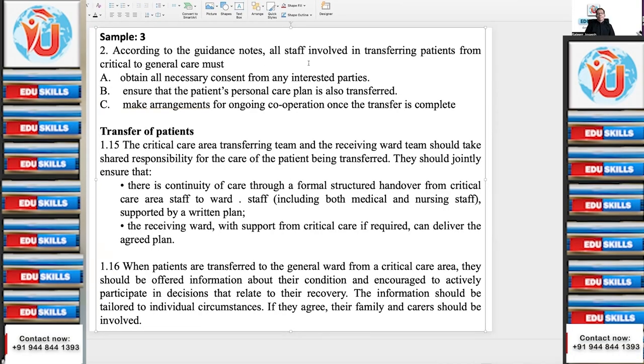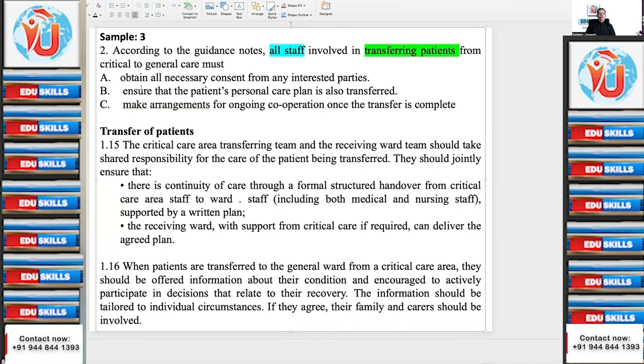Okay, let's have a look into the question now. According to the guidance notes, all staff involved in transferring patients from critical to general care must... So how do you analyze this? What is important here? Using words: all staff. They are supposed to do something, right? Who is supposed to do what? All staff. Do what? Transferring patients.